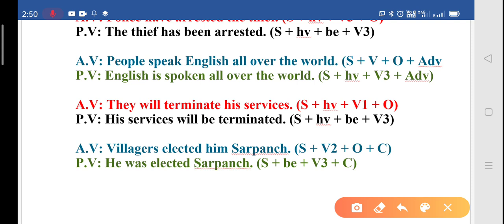And the last sentence is: villagers elected him sarpanch. So he was elected sarpanch. By villagers is no more required over here. The reason being we know a sarpanch is elected only with the votes of villagers. So using by villagers becomes again superfluous and unnecessary in this situation. So students, whenever you find such types of sentences, make sure you drop by plus agent.